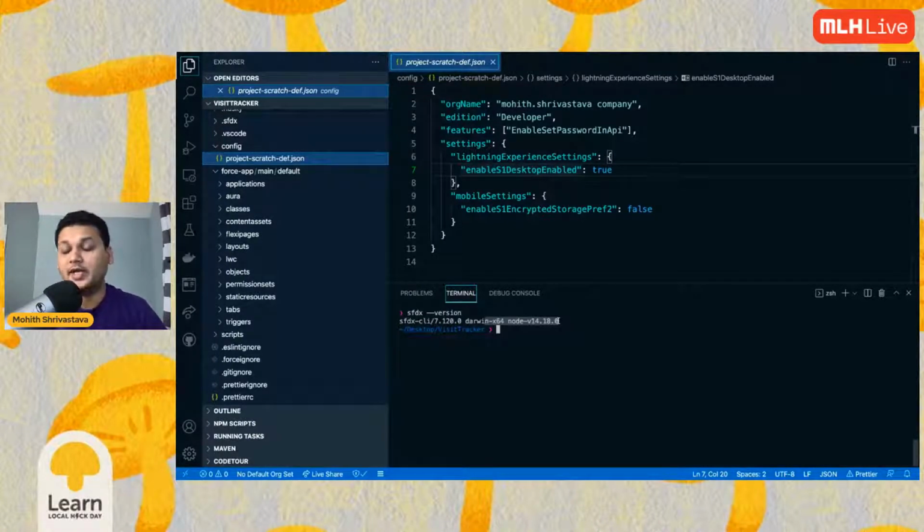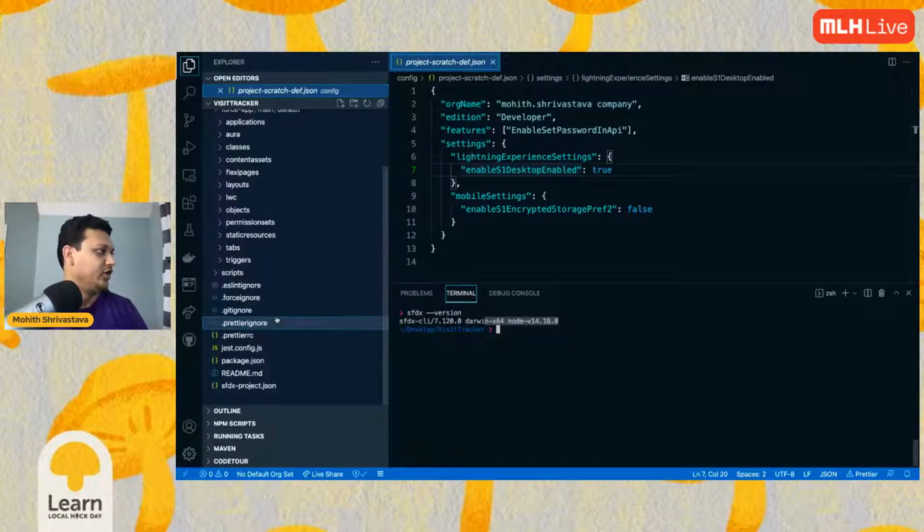Now, if you're on Windows, it actually does take a lot of time to install the Salesforce CLI tool. So don't worry about it. Just keep watching this, and you can also watch the recordings, I believe. This is all documented in the Trailhead, so don't worry about it. Windows actually takes time to install.